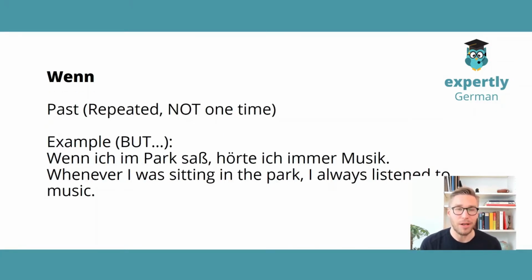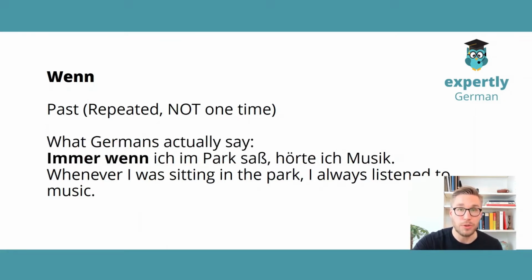Okay, and now comes the difficult one. Here, we use wenn also for the past, however, for a repeated event. And I have a little trick here. Let's first look at this example. Wenn ich im Park saß, hörte ich immer Musik. Grammatically, this is correct. But Germans actually don't say that so often. So what does the sentence mean? Whenever I was sitting in the park, I always listened to music.